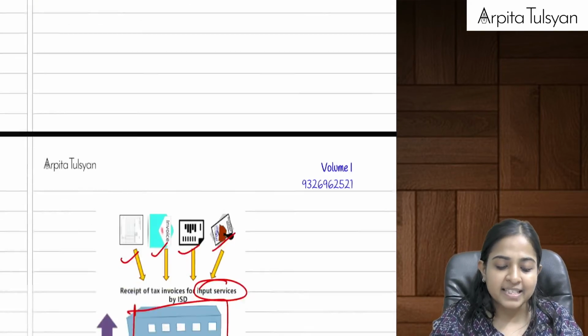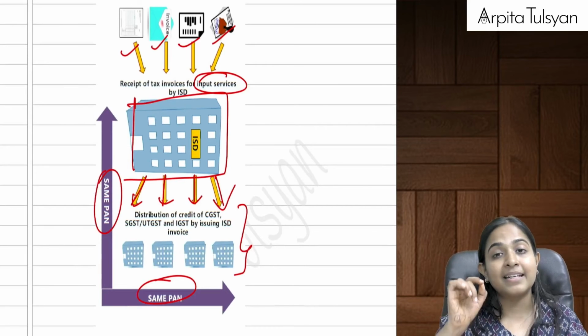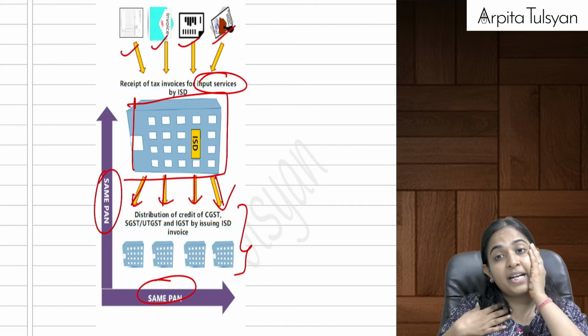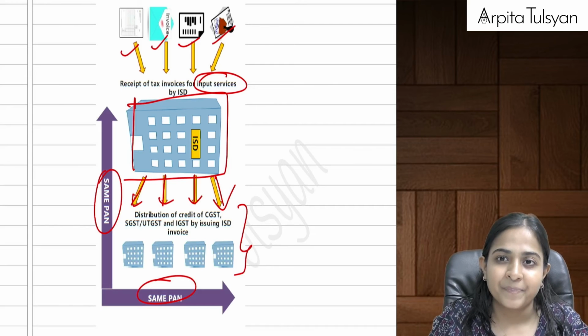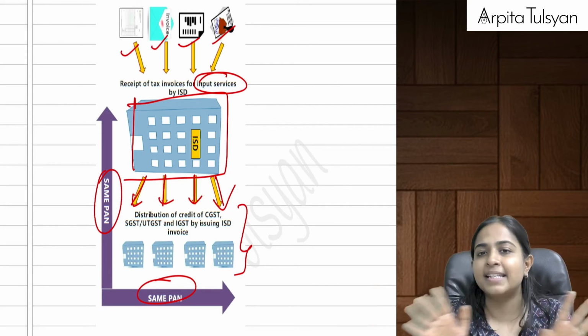If I want to function as an ISD, I should be taking a separate registration called ISD. If I want to avail some credit myself, then I should also take a second registration of normal taxpayer. If I am just doing the work of distribution, one registration of ISD is sufficient.